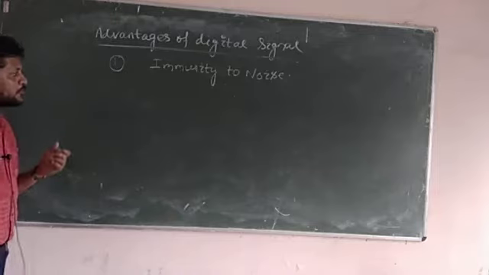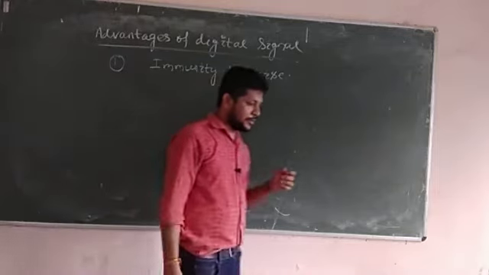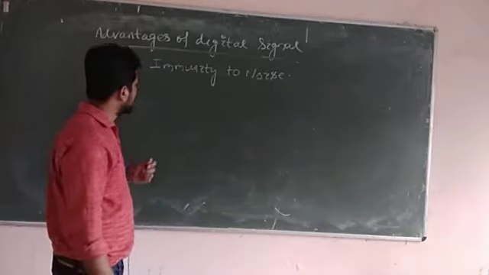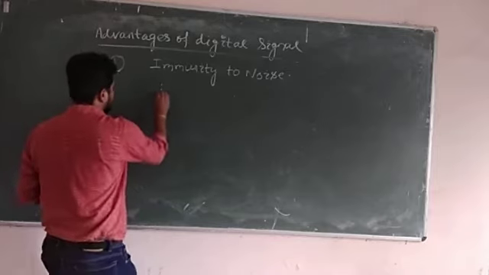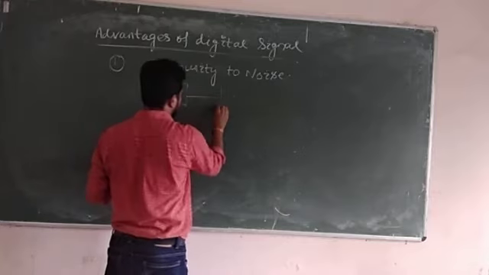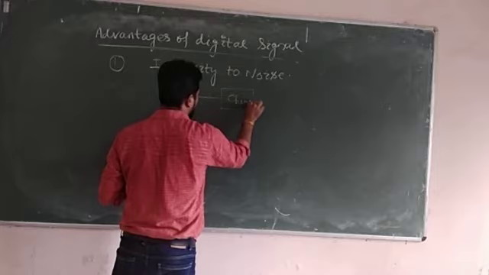Digital signals are more immune to noise. That is, we will study this in communication, that is analog communication and digital communication, where we will see that we have a transmitter, and that transmitter sends the signal through a channel. The channel may be a wired channel or wireless.